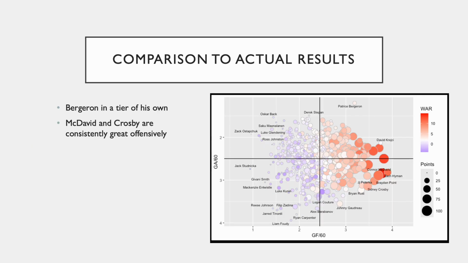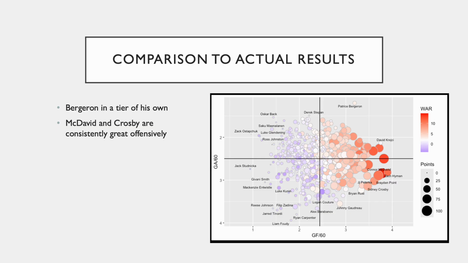So then this is a plot of the actual goals. How often are players giving up goals when they're on the ice, and how many goals are they scoring for their team on the ice? And even when it comes to actual results, Bergeron is even in a further tier of his own, separating himself from the pack. He was not only good at play driving, where he was limiting chances against and generating a lot of quality opportunities for, but he also reflected that on the scoreboard as well.